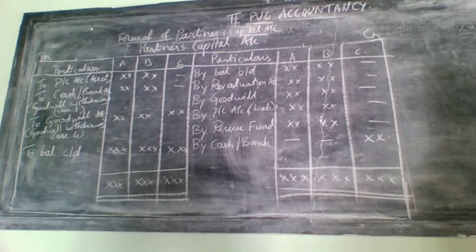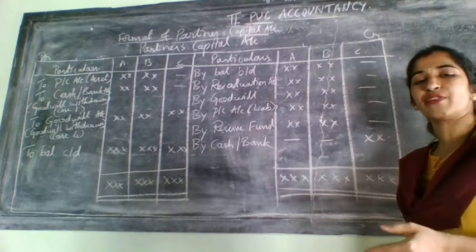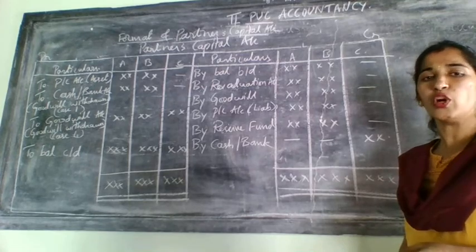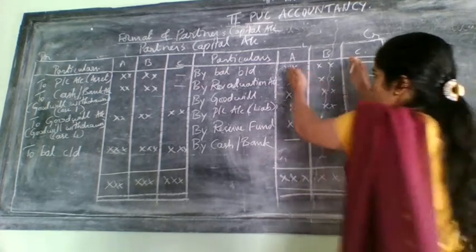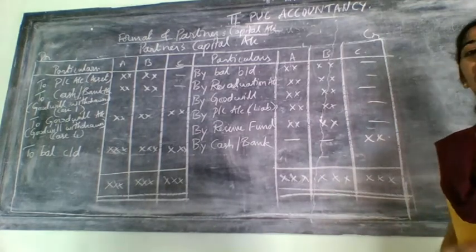So first step you have done the revaluation account, correct? When you have done the revaluation account, at the end of it you have transferred that difference amount to which account? Difference amount to the old partners' capital account. Now who are the old partners? Only the first two are old partners and the last person is the new partner.